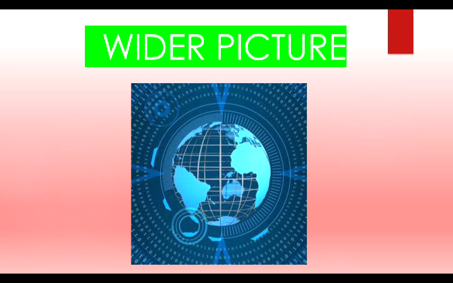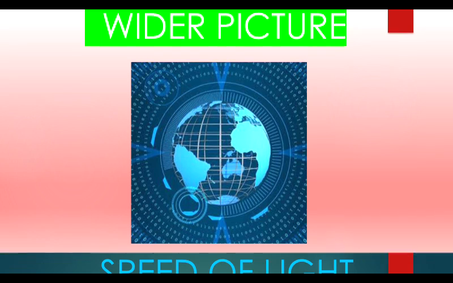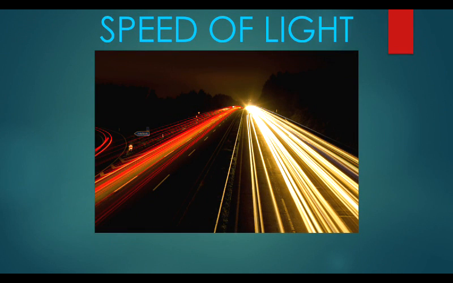Today we will discuss the speed of light. So what is the speed of light? Speed of light is basically the distance covered by the light in whatever time you give. Firstly, this is a picture which shows us an animation of the light.